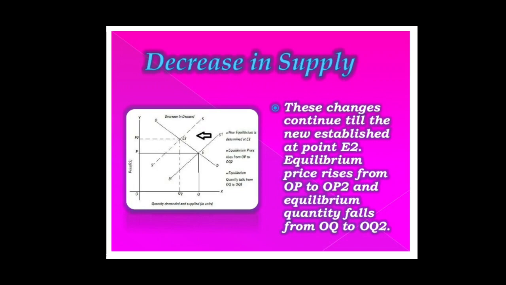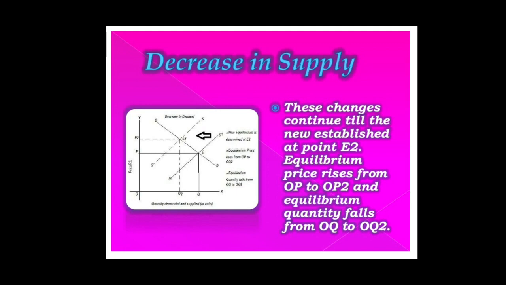Here in this figure, the original equilibrium is determined at point E when demand curve DD and supply curve S1S1 intersect each other. The equilibrium price is OP and equilibrium quantity is OQ.